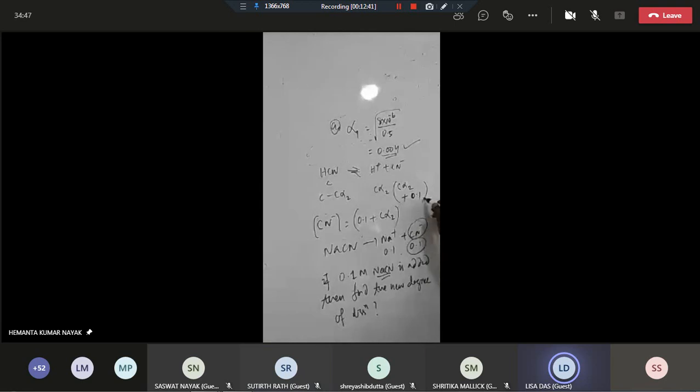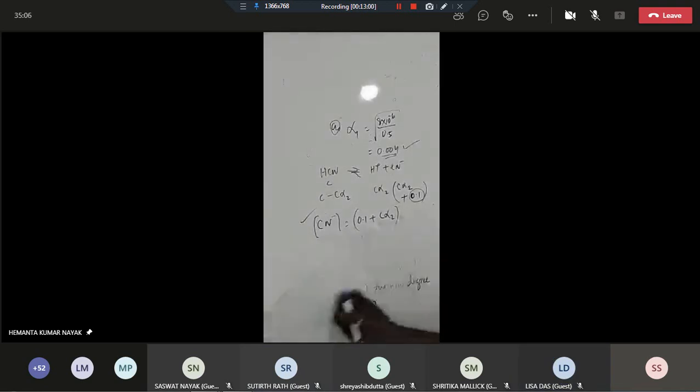Now you see this is 0.1 molar, correct? And this is Cα2. So what is the new concentration of CN-? Tell me. It is 0.1 plus Cα2. Yes or no? Yes, sir. Okay. Now you see this is very, very important.